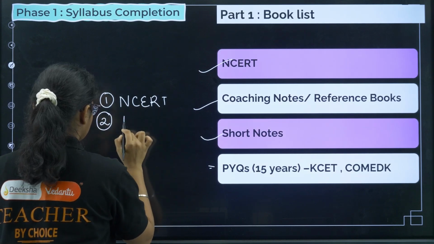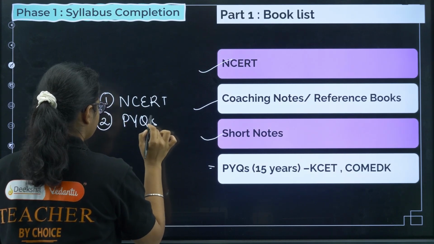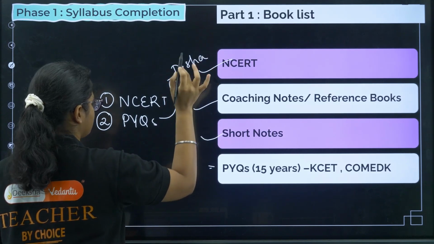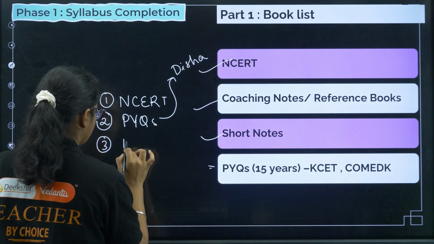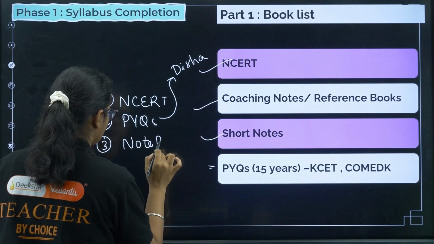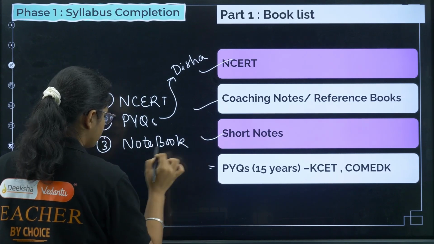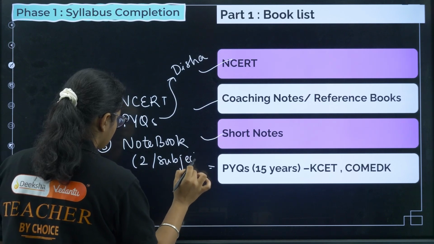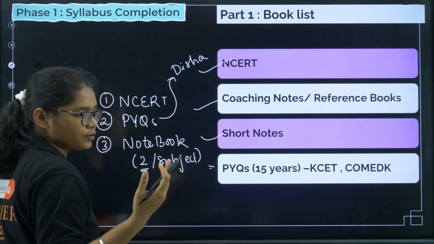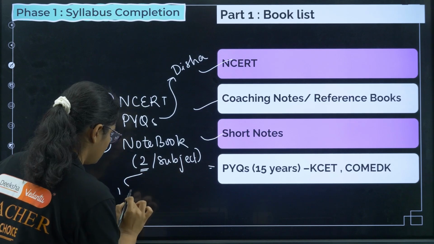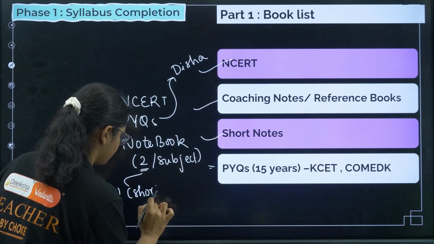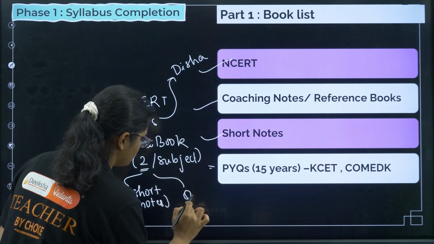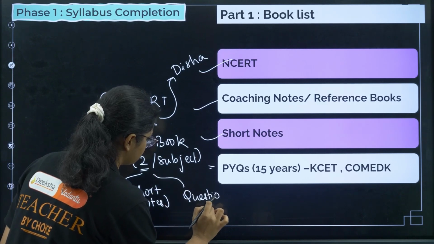Second, PYQ book. Okay, for PYQ book, you can refer to Disha publication books. Okay, these are very good books. And third, you need to buy a notebook. Okay, I will recommend 2 notebooks per subject. Okay, why? One for making short notes, and one for doing question practice.